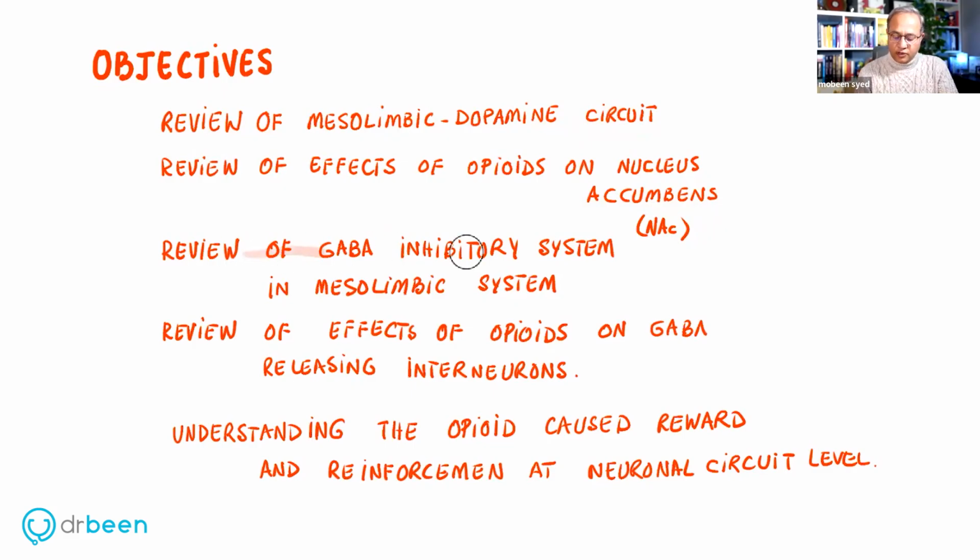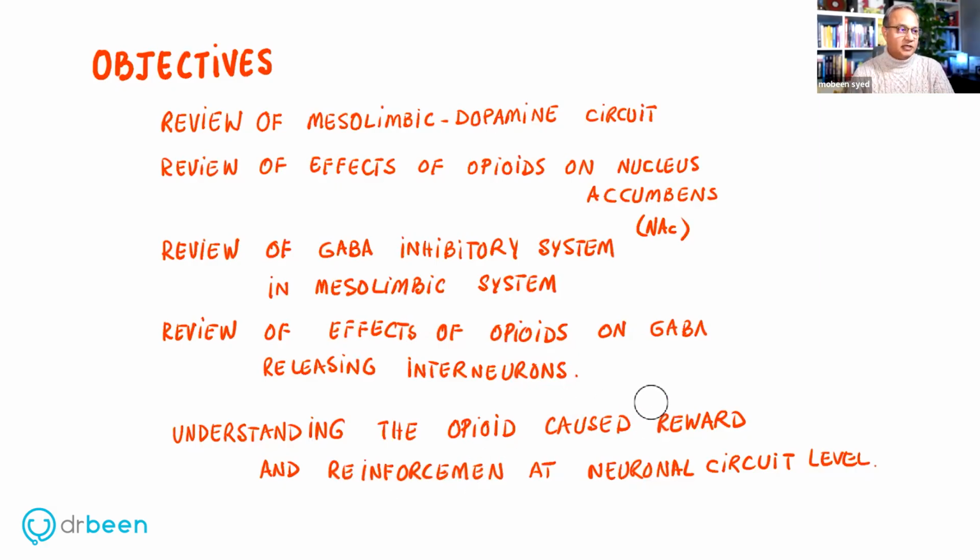Then review of GABA inhibitory system in mesolimbic system. So within the mesolimbic system, there is a GABA interneuronal inhibitory system, and I'll explain that, which is also related to dopamine or opioid behavior. Then review of effects of opioids on GABA releasing interneurons. And finally, understanding what is the rewarding behavior and what is the reinforcement behavior.